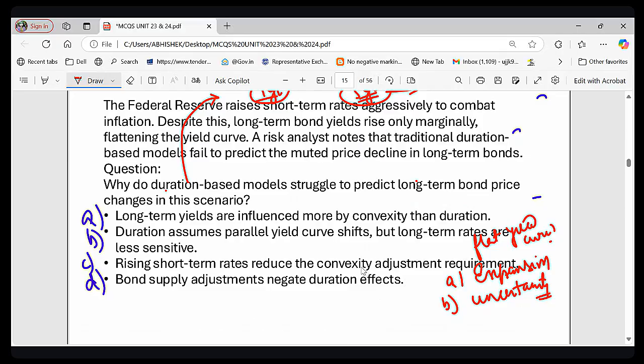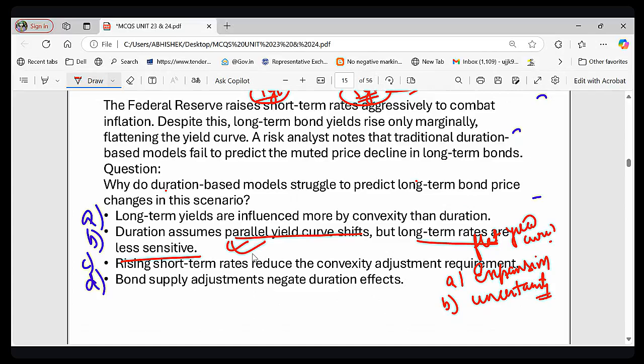So now tell me, what is the correct answer to this question? The question is, what is the limitation of this duration model? Now can you answer the question correctly? Is it A, B, C or D? The correct answer is option B: duration assumes parallel yield curve shift, but long term rates are less sensitive, right? So this is the correct answer.